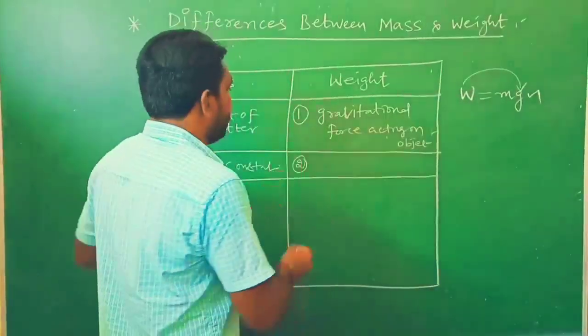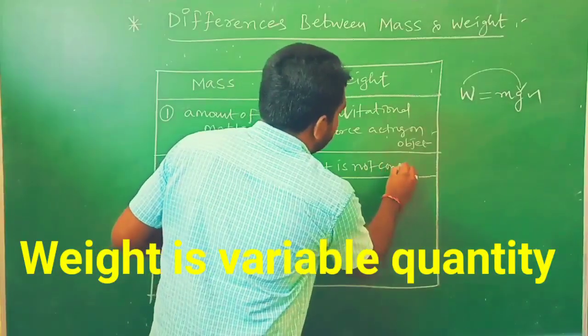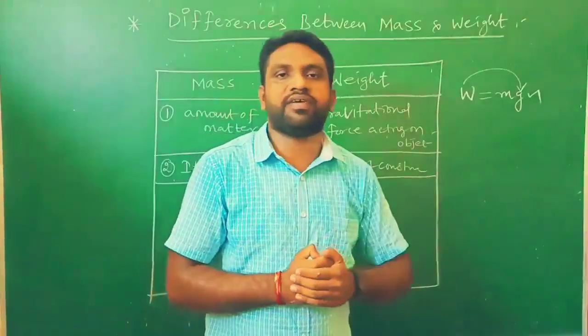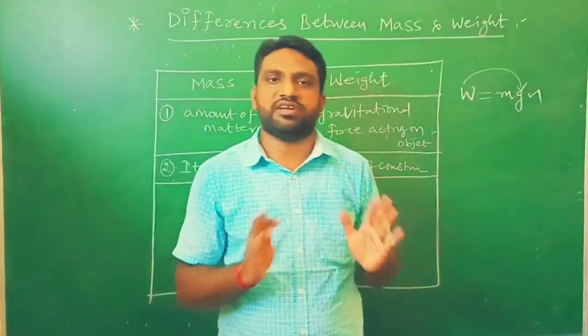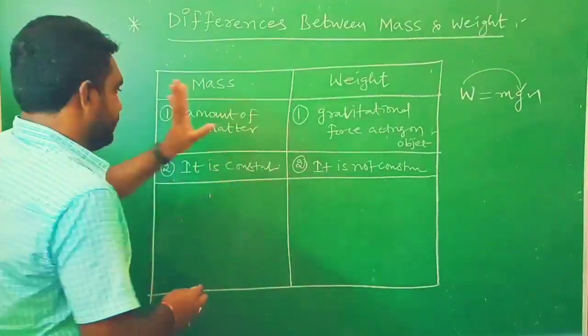So what we need to write here: it is not constant. It is a variable value. The weight of the object does not remain constant. It is a variable value, while mass is a constant value. So this one is completed.